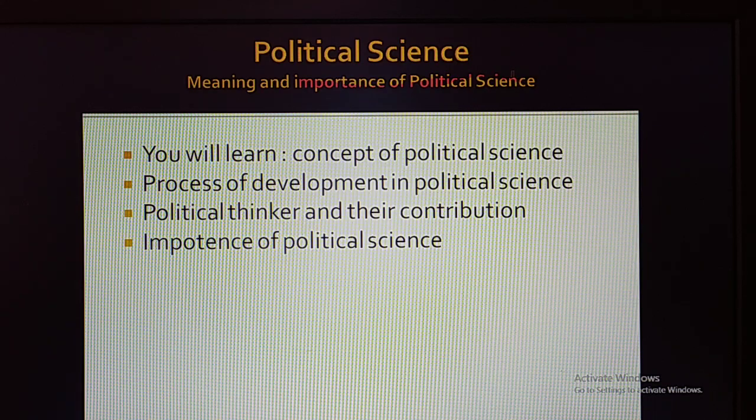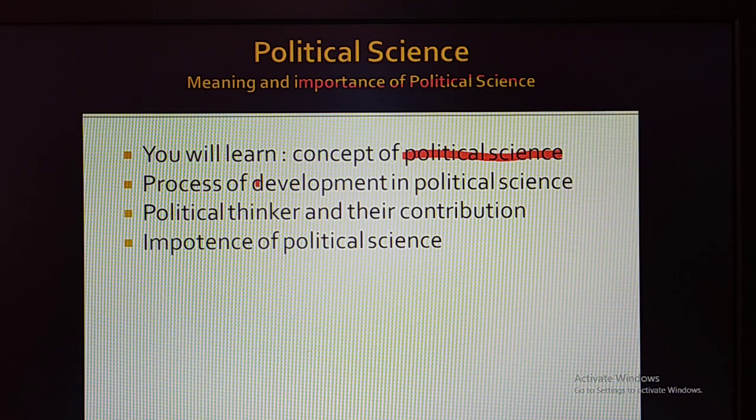Hello, let us start another lesson from political science, chapter number 1, the meaning and importance of political science. In this chapter, we are going to learn about four aspects. First of all, the concept of political science. We are going to discuss what is the meaning of political science. Next, the process of the development of political science, meaning how political science developed over a period of time. So that we are going to have the discussion.